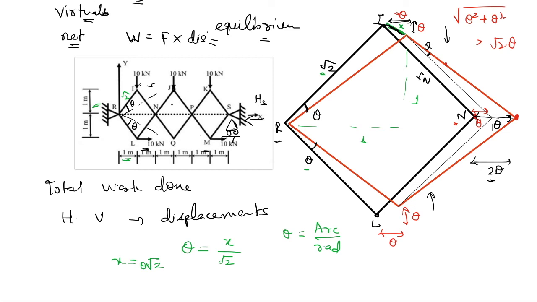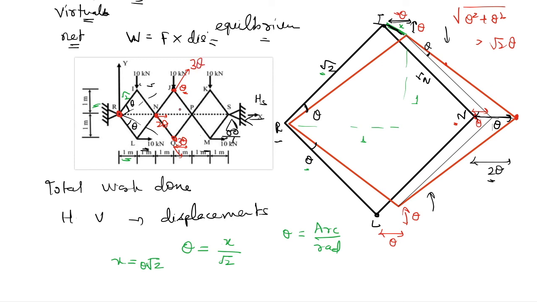Now if we move to these joints J and Q, if we see only J and Q individually, then these will be moving horizontally by theta and vertically by theta. But because N has moved by 2 theta, the net movement from this origin of J and Q will be 3 theta.